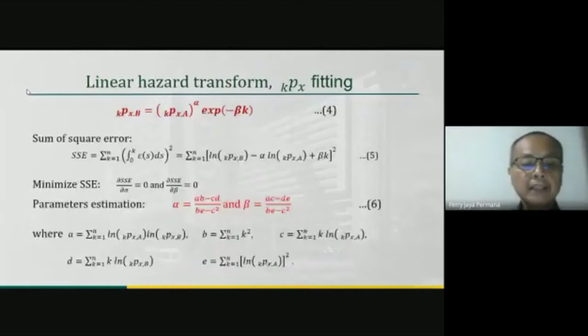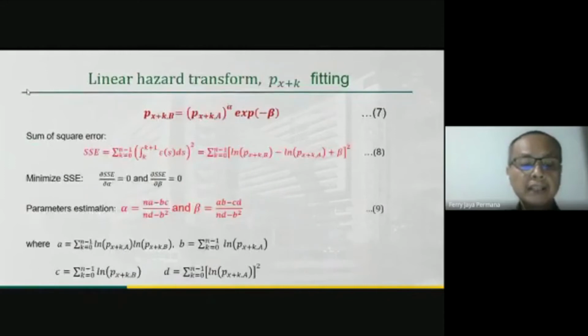If we apply linear hazard transform using kPx fitting, then survival probabilities in the target year can be approximated by equation 4. The sum of square error of this curve fitting is given by equation 5. Now our task is to estimate parameters alpha and beta. A good approximation can be obtained by minimizing the sum of square error. This means the first derivatives with respect to parameters alpha and beta equal 0. Then the parameters of the transform can be obtained by equation 6.